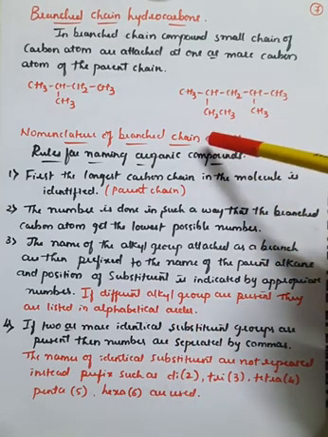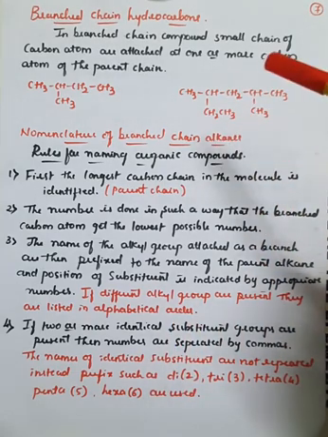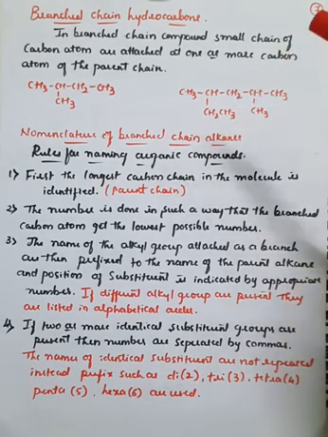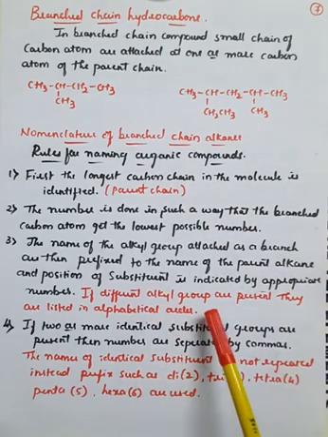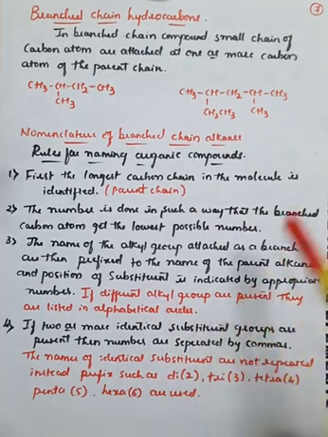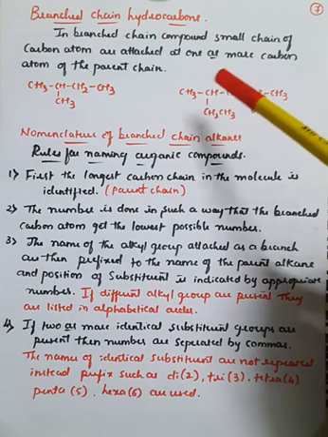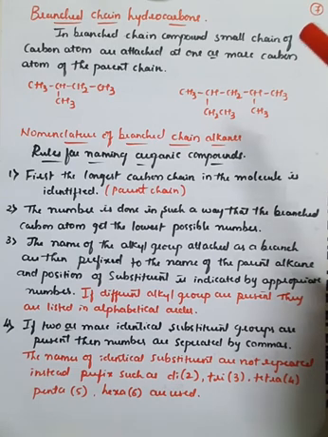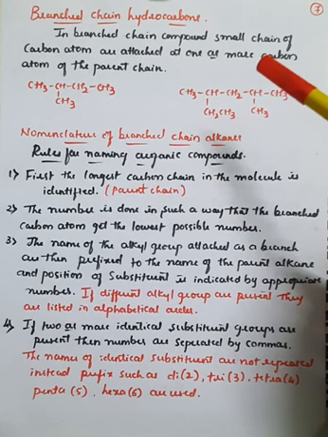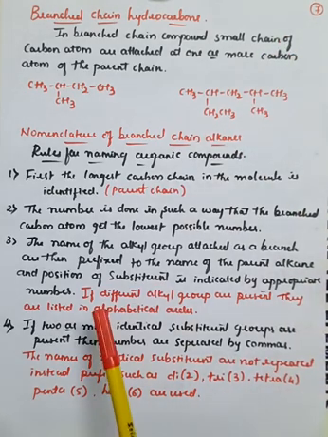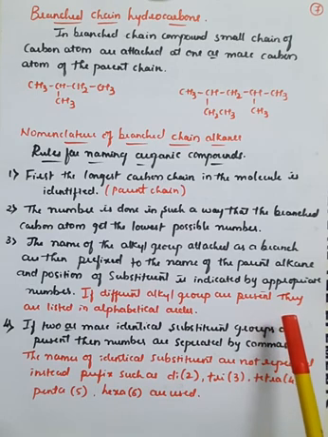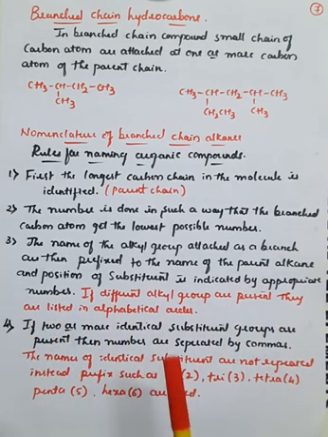If ethyl and methyl are present, first we have to mention the ethyl, because E comes alphabetically first, and methyl, M, comes alphabetically next. So if different alkyl groups are present in the same molecule, say in the first case, one is a methyl group and another one is the ethyl group. Here the ethyl is given preference first because E comes alphabetically first, and M comes after E. So according to the third rule, if different alkyl groups are present in a given example, they are listed in alphabetical order. That is the third rule.